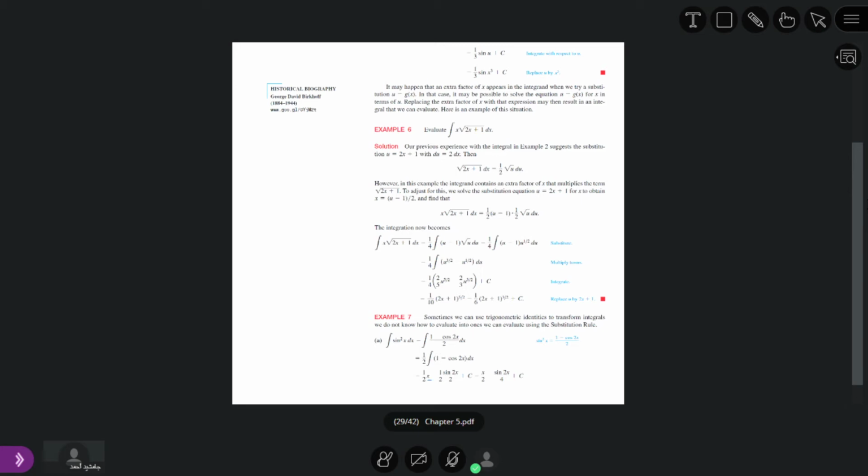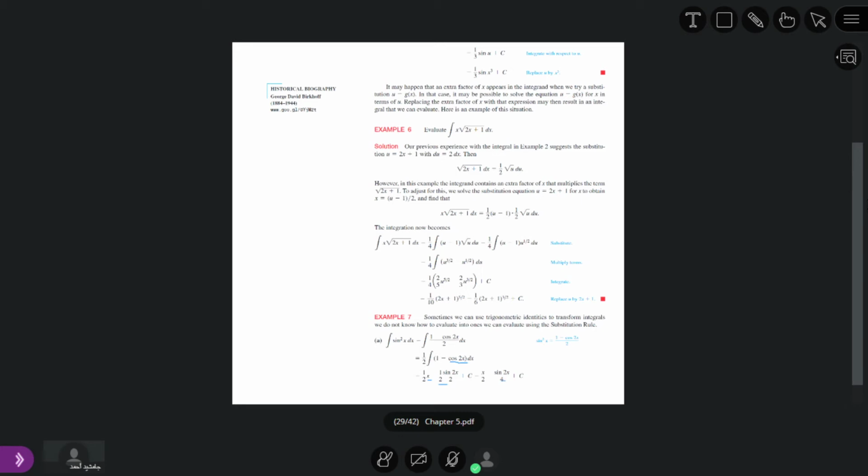1 by 2 stays the same because it is a product. What is the antiderivative of cosine 2x? Yes, sine 2x divided by 2. Now this 1 by 2 times 1 by 2 is equal to 1 by 4.